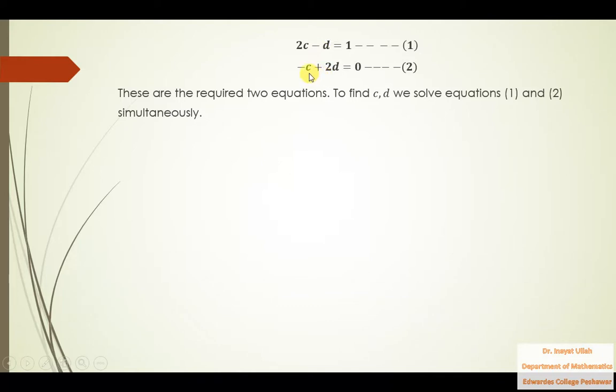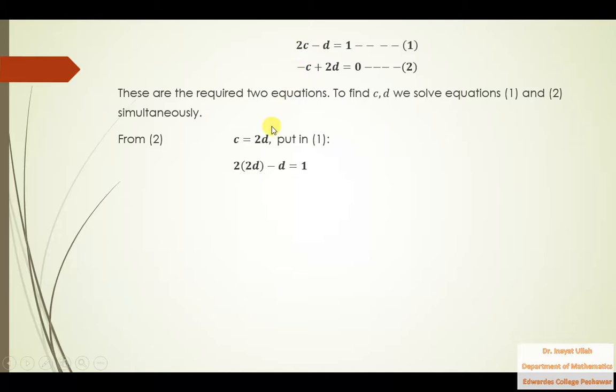And the second one is you can solve this system by the substitution method. From equation 2, if you move this minus c to the other side, c is equal to 2d. Now put c, which is 2d, in equation number 1, 2c minus d.